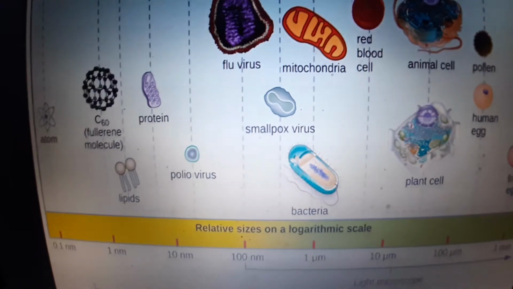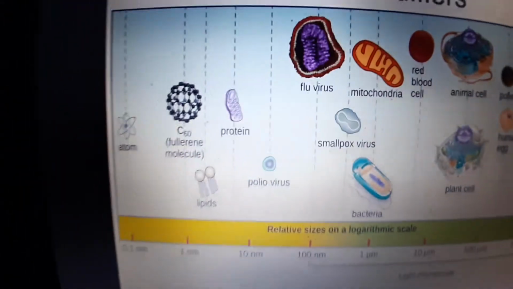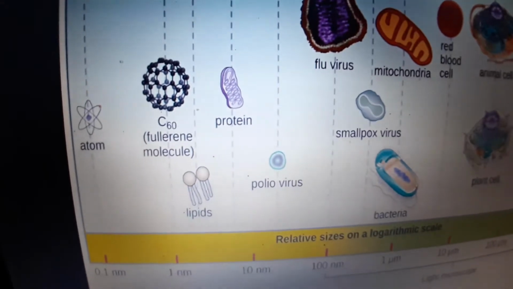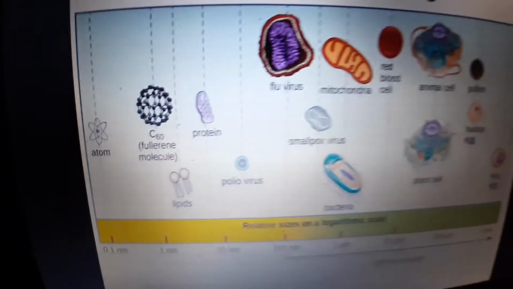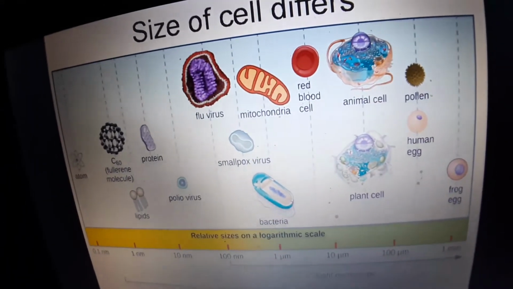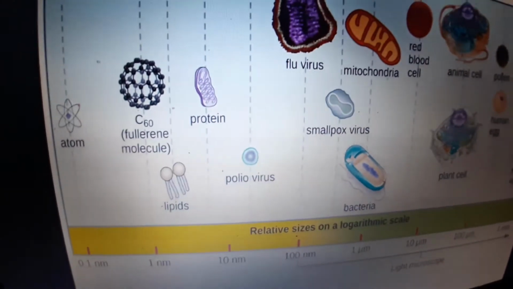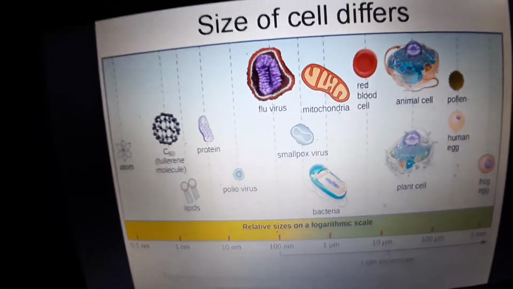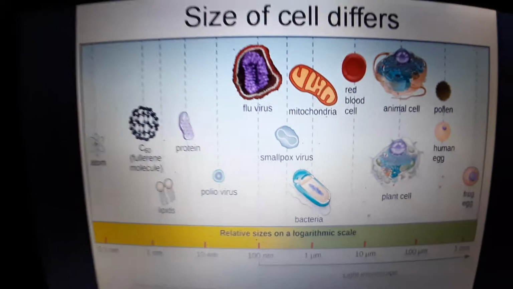It is 1 micrometer. And what is the size of the lipids? It is nearly 1 nanometer, which means the frog egg cells are bigger than the lipid cells or the atom. So different cells have different sizes.